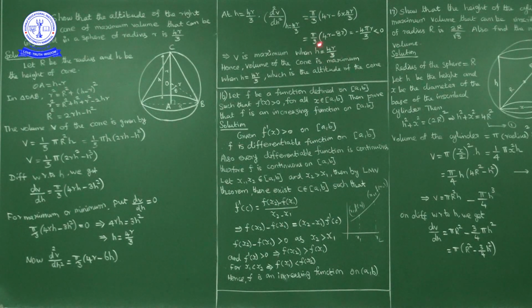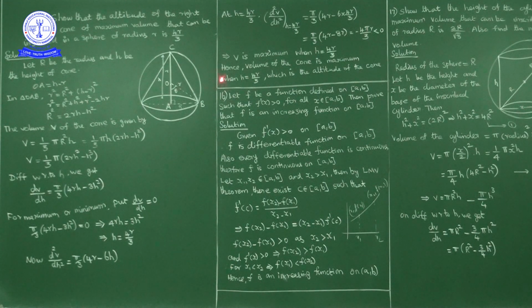Hence the volume of the cone is maximum when h is equal to 4r by 3, which is the altitude of the cone. That is what we had to prove. The altitude of the right circular cone of maximum volume that can be inscribed in a sphere of radius r is 4r by 3. Okay, I'll repeat once again.